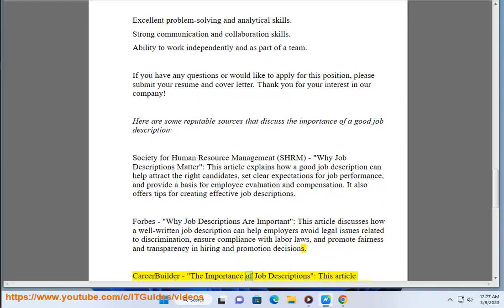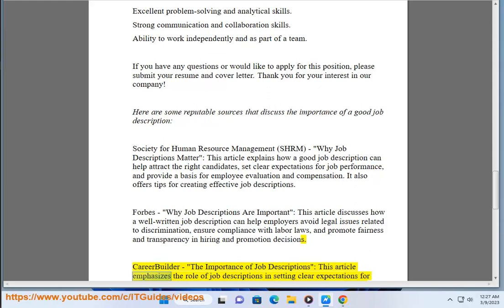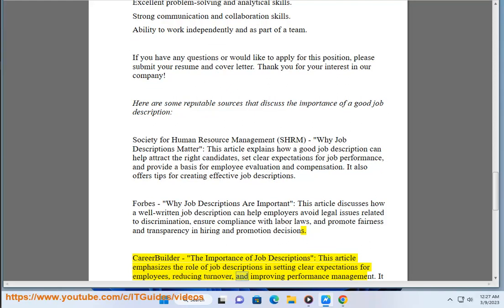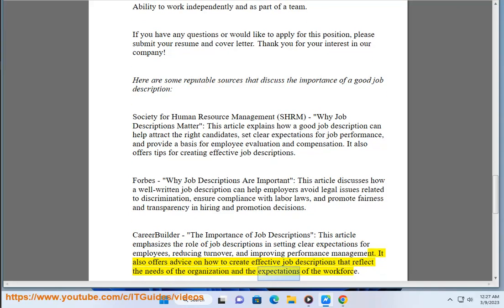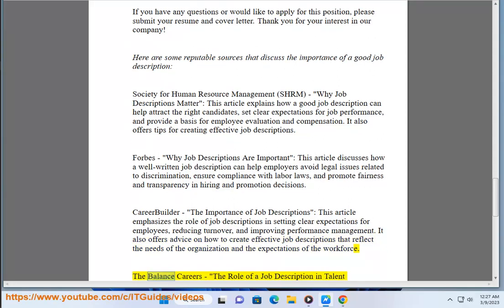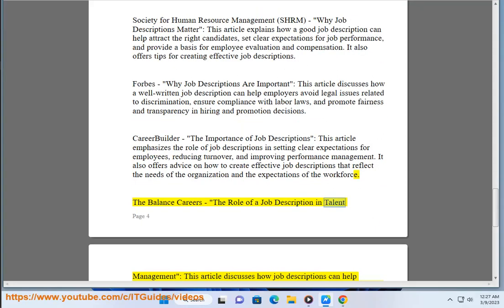CareerBuilder, The Importance of Job Descriptions. This article emphasizes the role of job descriptions in setting clear expectations for employees, reducing turnover, and improving performance management. It also offers advice on how to create effective job descriptions that reflect the needs of the organization and the expectations of the workforce. The Balance Careers, The Role of a Job Description in Talent Management.